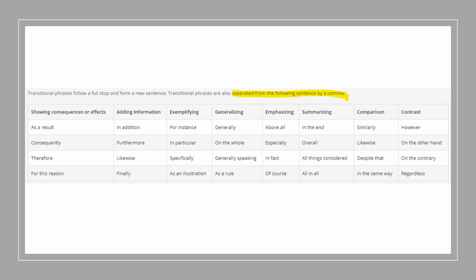Here is a screenshot of a table of transitional phrases and words that are usually used in English sentences. Do not forget that transitional words or phrases are separated from the sentence that it marks through a comma.